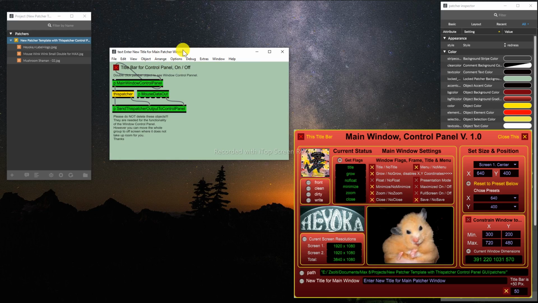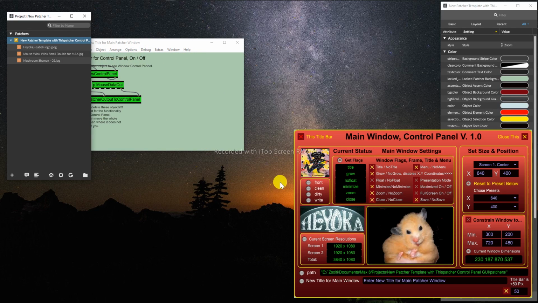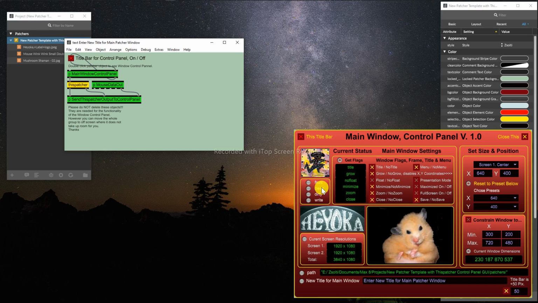So here is a front. Front means bring it to the front, right? Clean means that the patcher will not be saved.